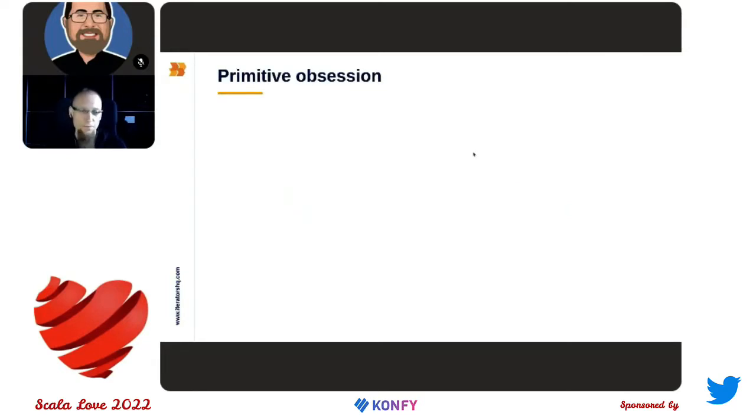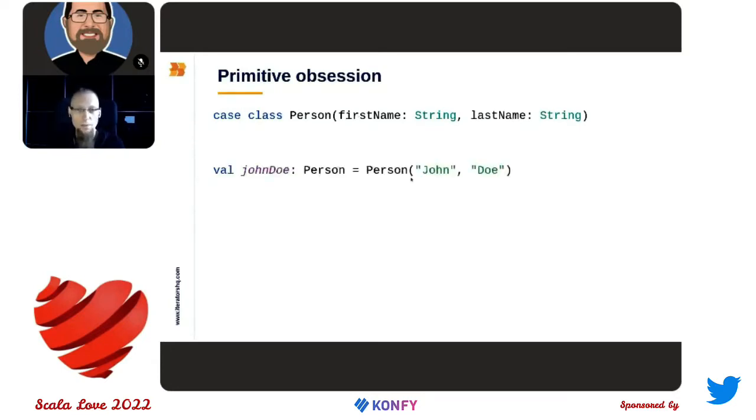Let's start with defining the problem using some example. Here we have a simple case class. It describes a person. It has just two fields, a first name and a last name, and they are just ordinary strings. And when we want to create a person, we just invoke an apply method, giving to it two values of strings, as you can see here. And of course it compiles, it works, and you can say that, well, this is what we want.